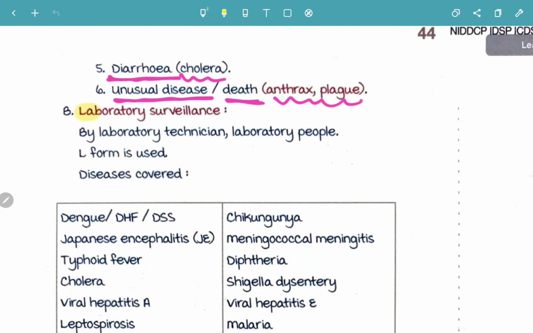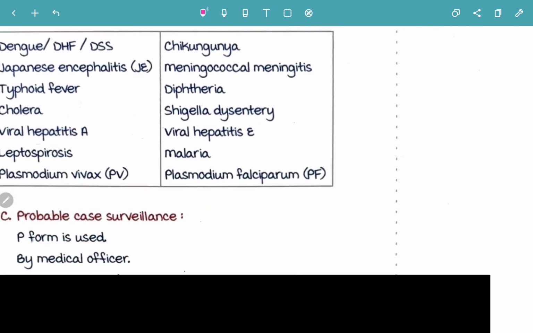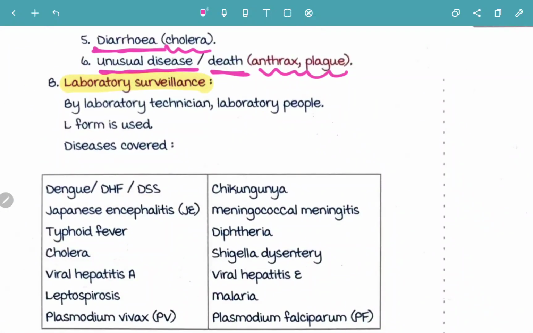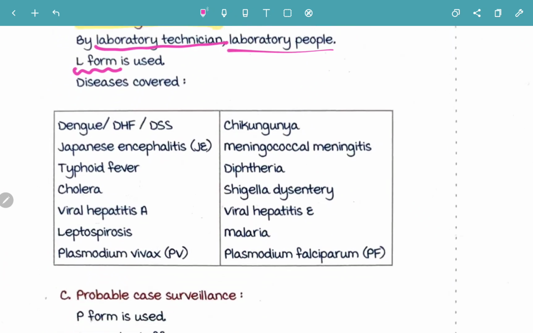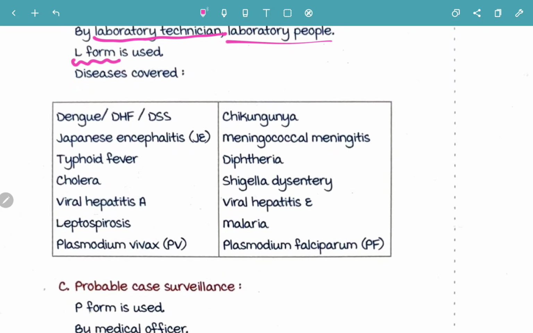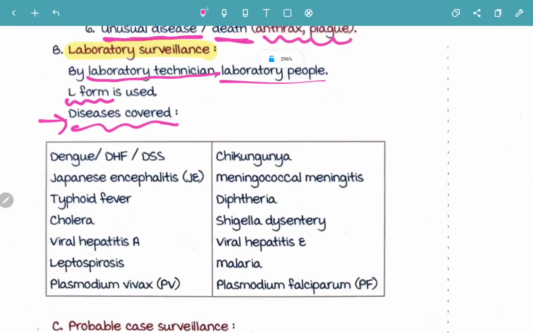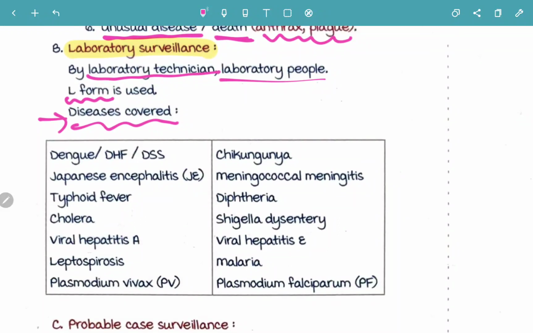Next, moving on to laboratory surveillance. Laboratory surveillance is done by the laboratory technician, obviously, as well as the laboratory people, and the form used is the L form. What are all the diseases covered under the L form, or laboratory surveillance? It's going to be dengue, dengue hemorrhagic fever or dengue shock syndrome.